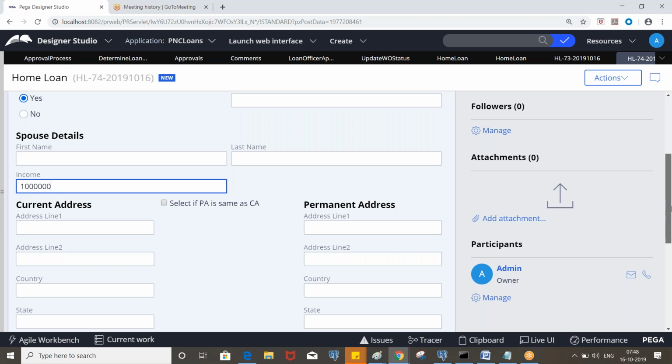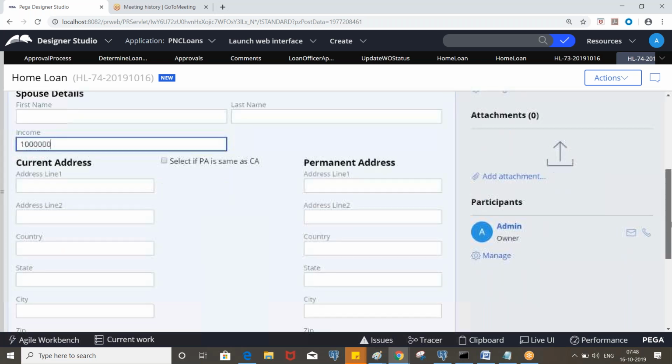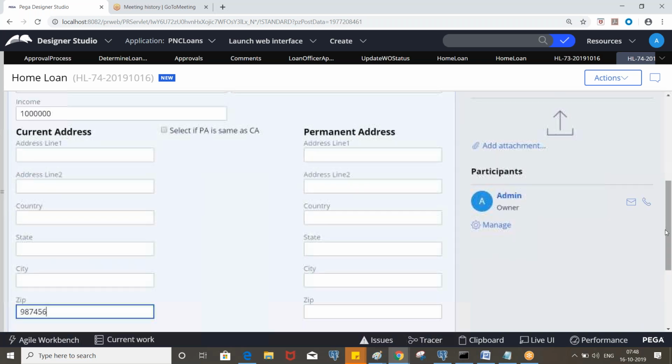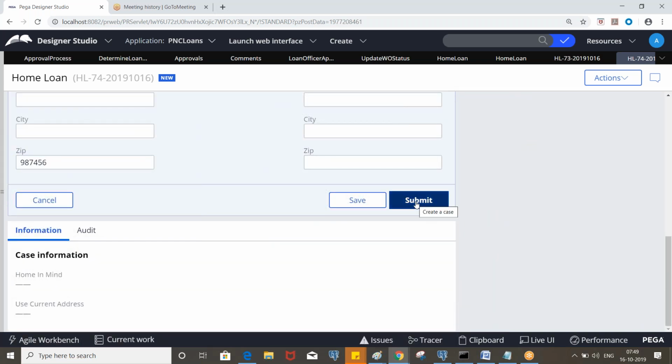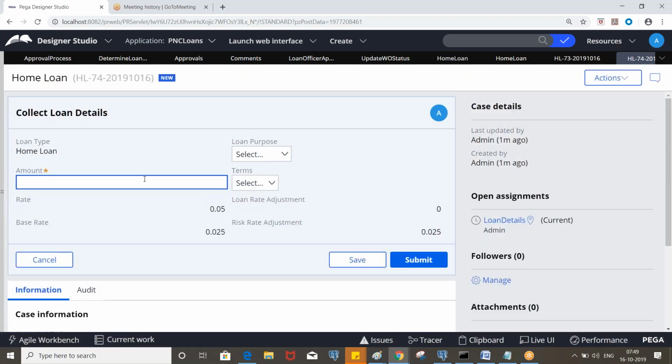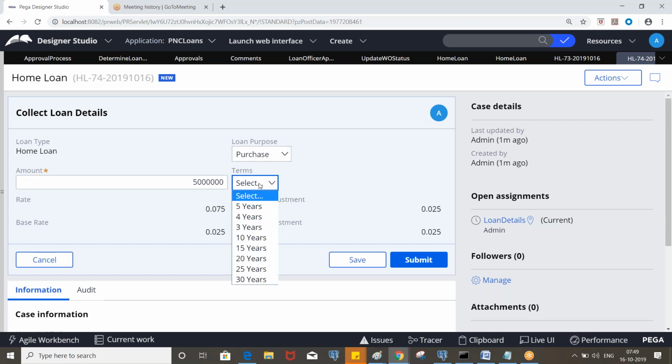If it is more than 60, then again it will go for risk. So you need to enter the data accordingly. Enter zip code. Submit it and put the amount. This is 50 lakhs, right? So that means this condition will be satisfied and it will not go for risky.